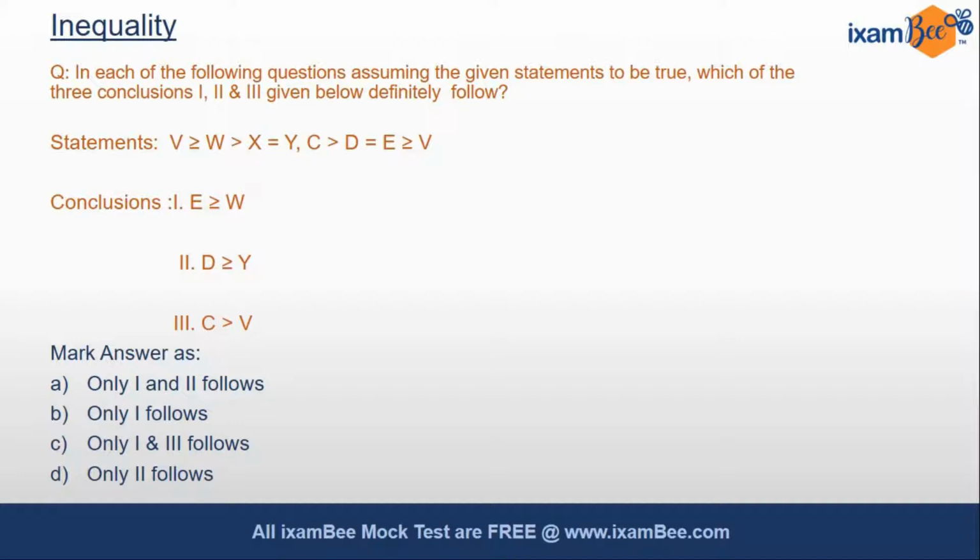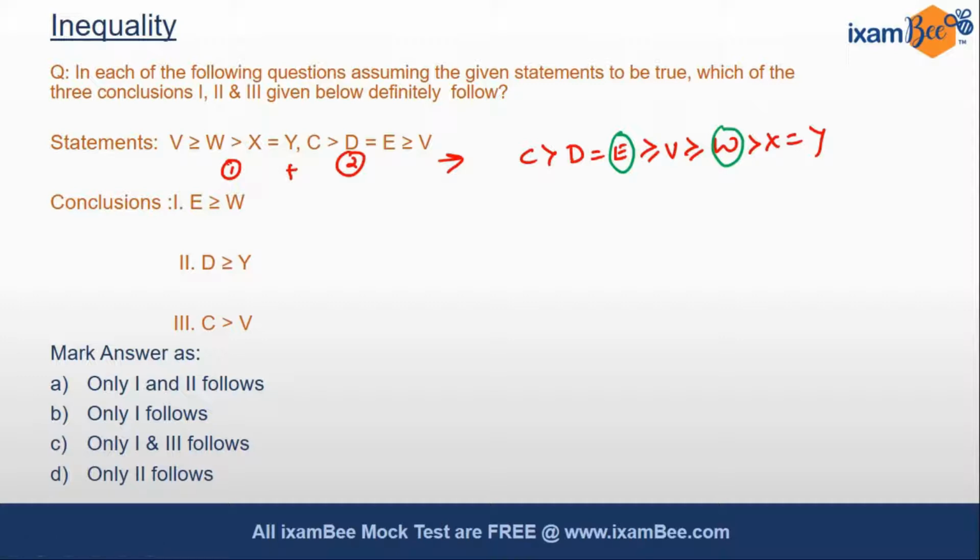As you see, we can combine statement 1 and statement 2 since there is a common factor here, V. Let's quickly combine them. So friends, I have combined 1 plus 2. There is a third new statement. Let's see quickly the conclusions. The first conclusion says E is greater than equal to W. So we have to compare E and W.